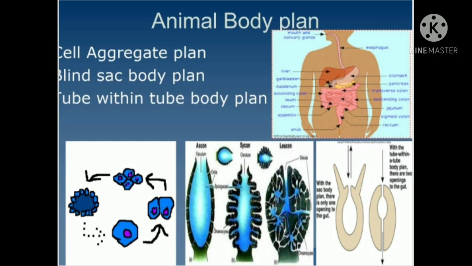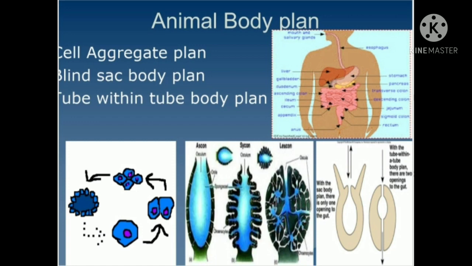Now, in this type of body plan, the food is ingested and digested through the same opening, that is the mouth. खाना एक ही तरफ से आता भी है और बाहर भी जाता है. So this type of digestive system is called an incomplete digestive system. This is all about the blind sac body plan.